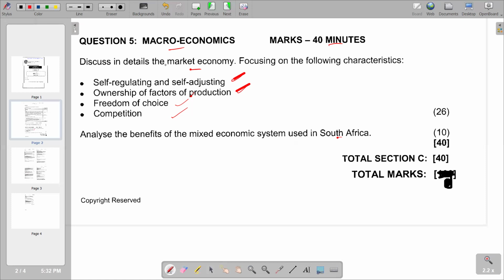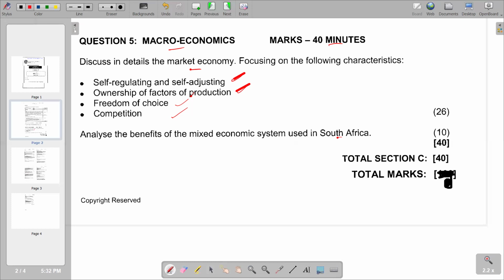At the end of the day, in the market economy there is no government interference in terms of ownership of resources or determination of prices. All those are determined by the price mechanism. So that's what we have in the market economy.